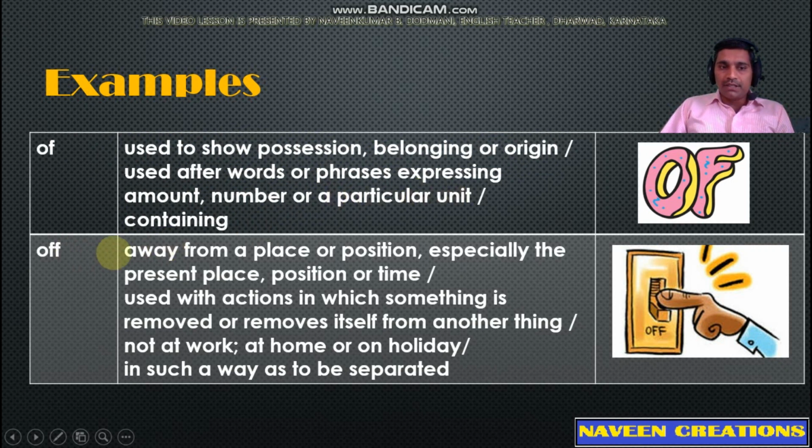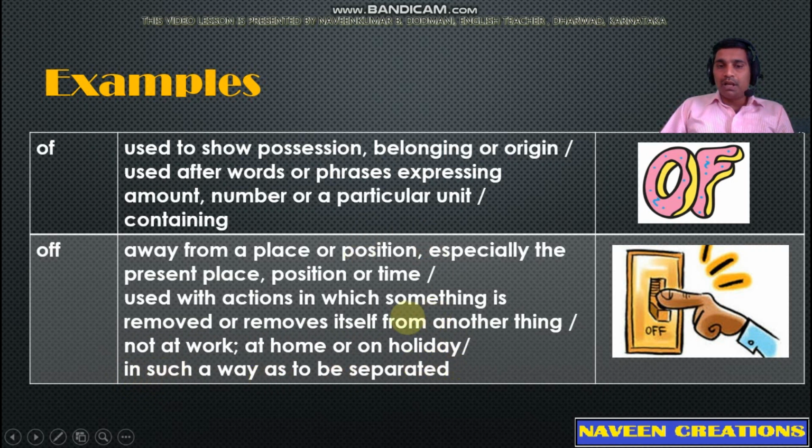"Off" means away from a place or position, especially the present place, position or time, or used with actions in which something is removed or removes itself from another thing, or not at work, at home, or on holiday, or in such a way as to be separated.